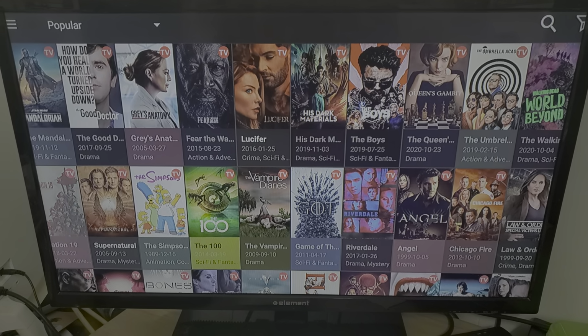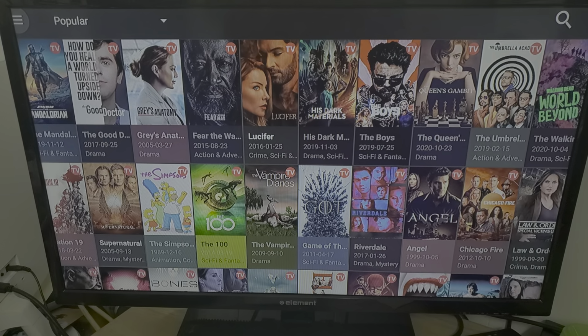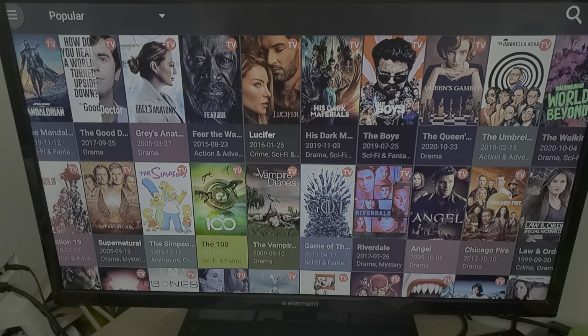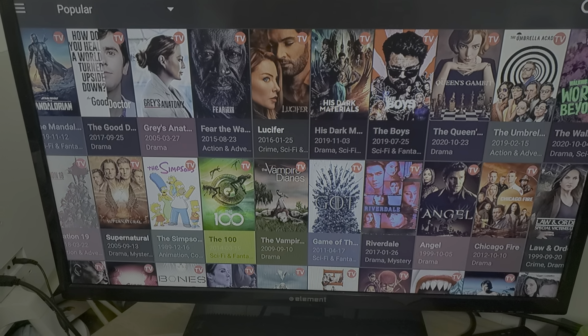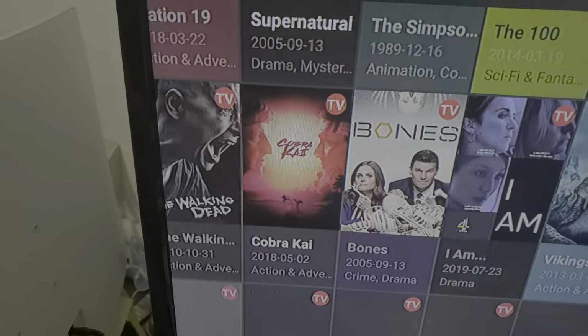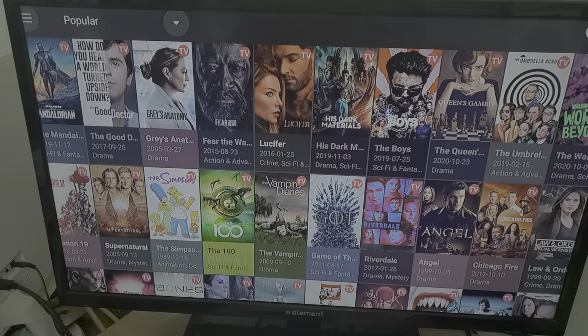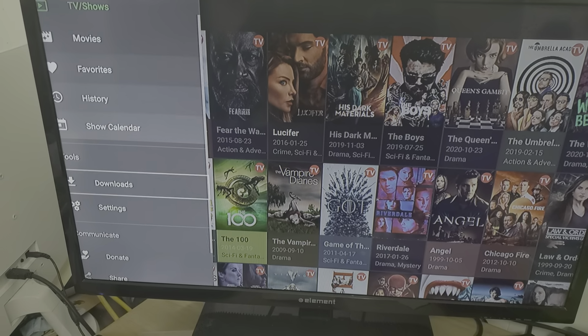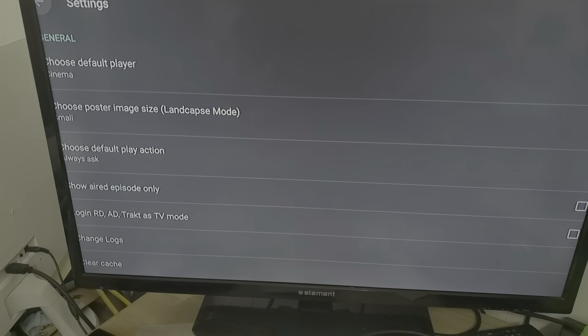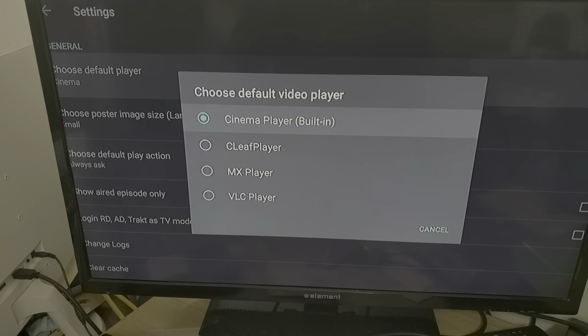So if you have an issue with no sound playing on your Fire Stick and it's only inside of the apps, so you can hear the clicking. So the sound works, but when you play a movie or a TV show, you get no sound. Change your media player. So go to settings of any app that you're using and change your default media player.